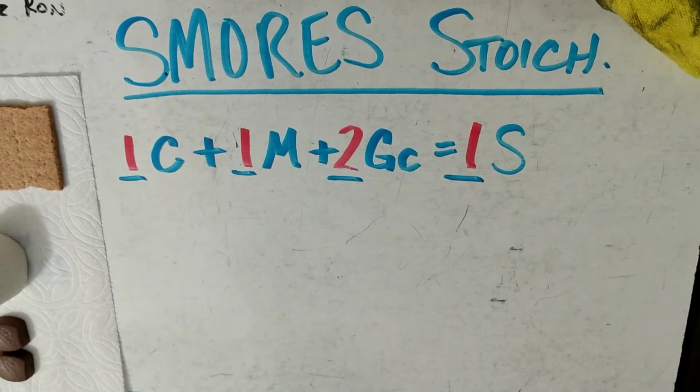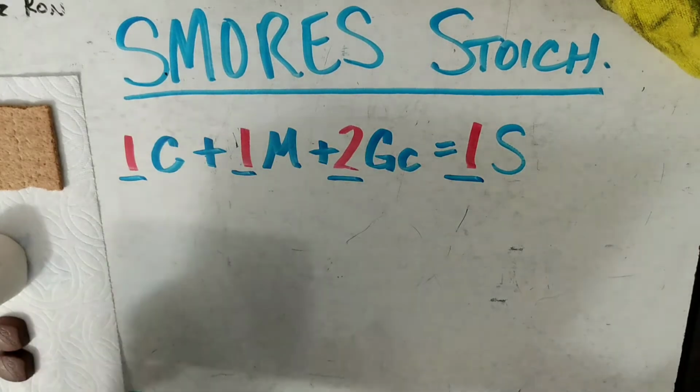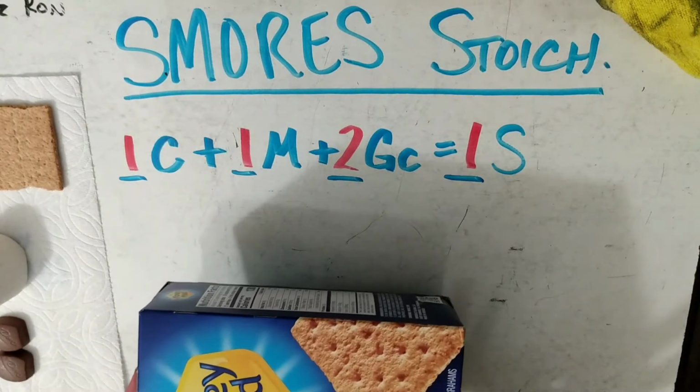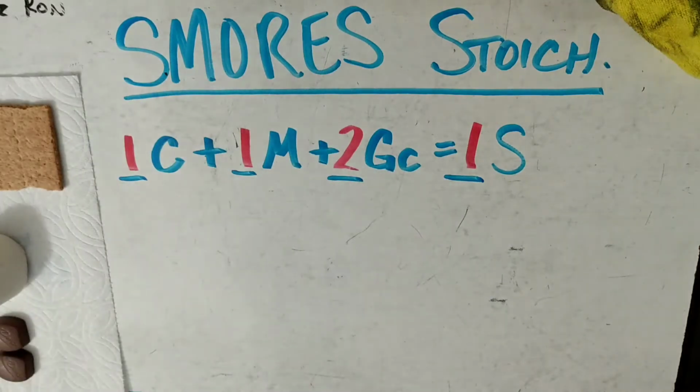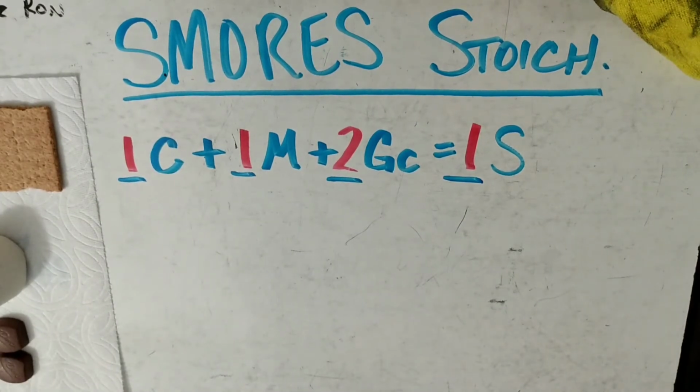And so let's go ahead, let's come up with a problem. I've got one box of graham crackers. I've got a bag of marshmallows. I actually have lots of bags of marshmallows, but I don't have any more chocolate. All I have are these 2 little pieces here. So I actually need to go out to the store and buy fun size chocolate Hershey bars.